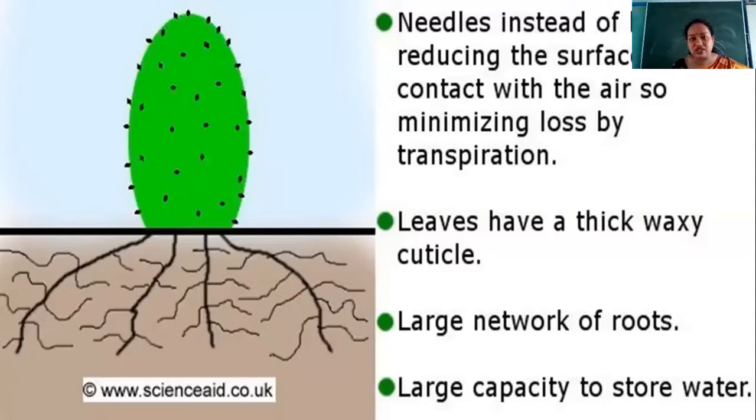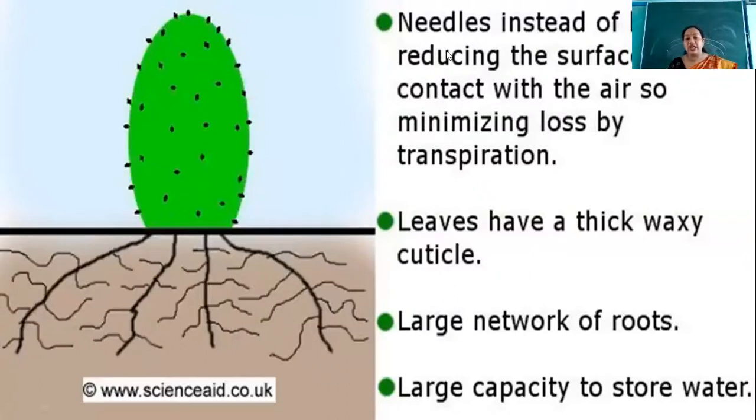Already there is very little water. So when there is less water available, whatever water they can get, they will collect it from different places, and this collection can only be done when the roots are widespread. Okay, so these are a few characteristics of the cactus, the desert plants.